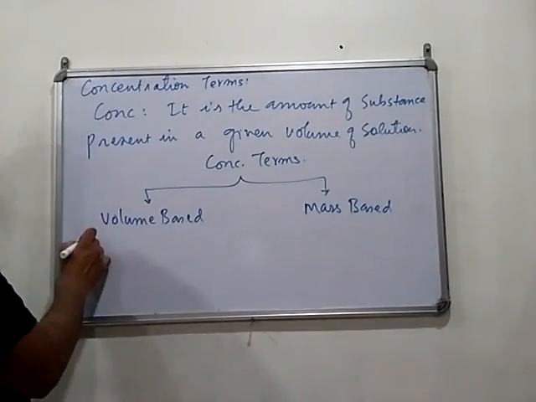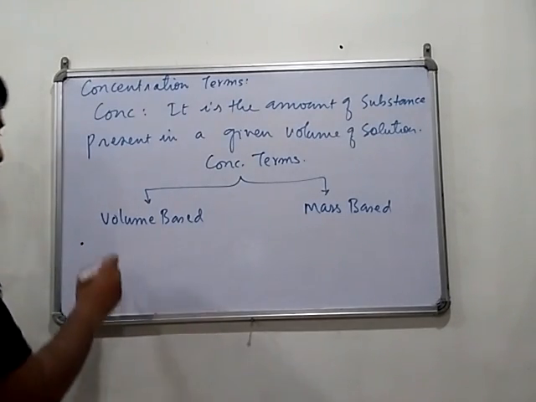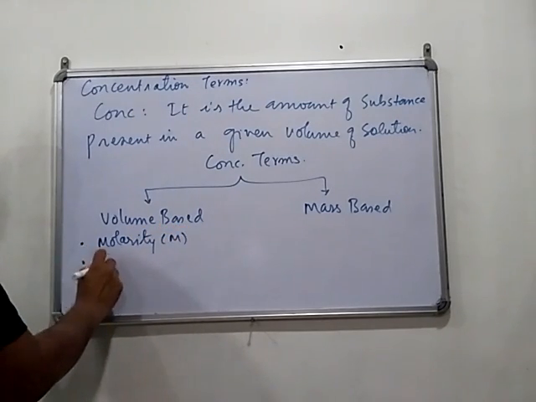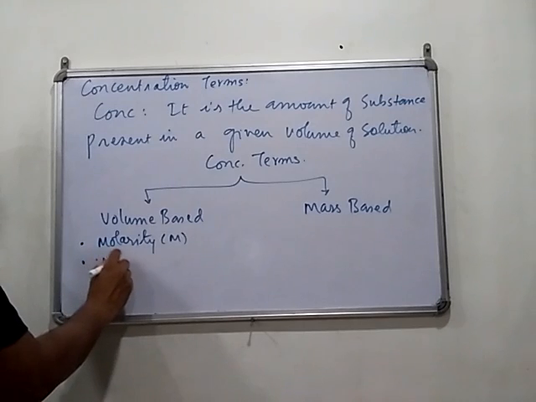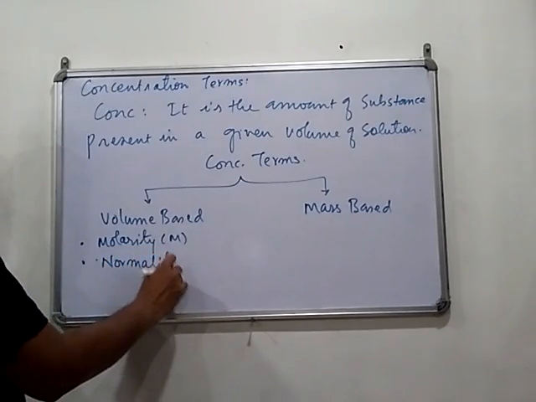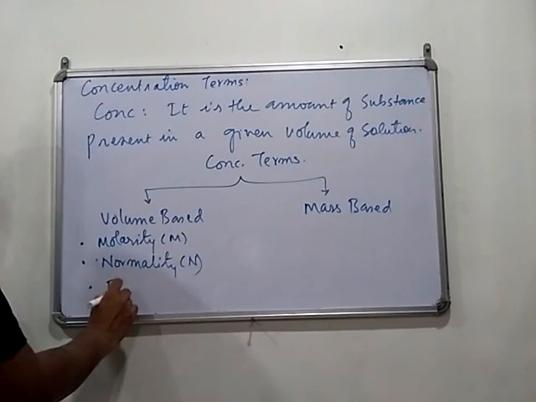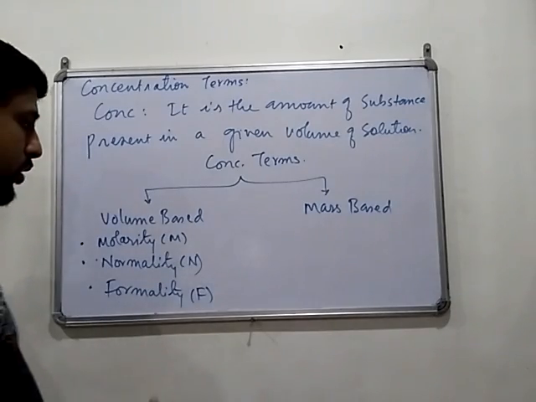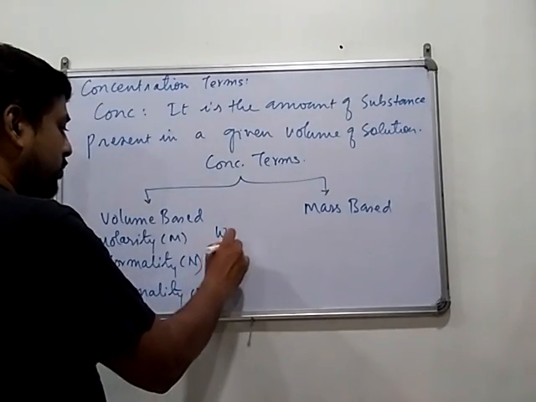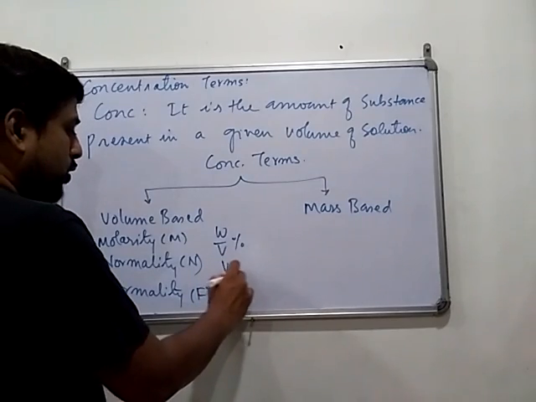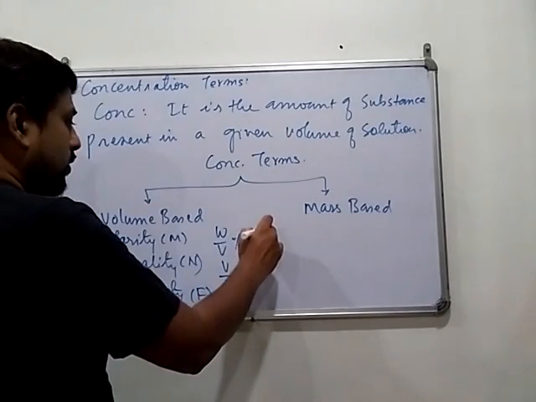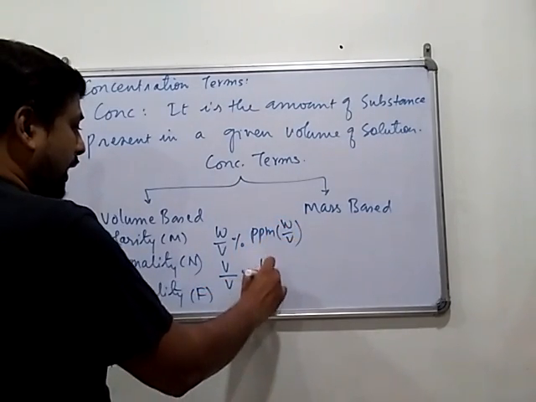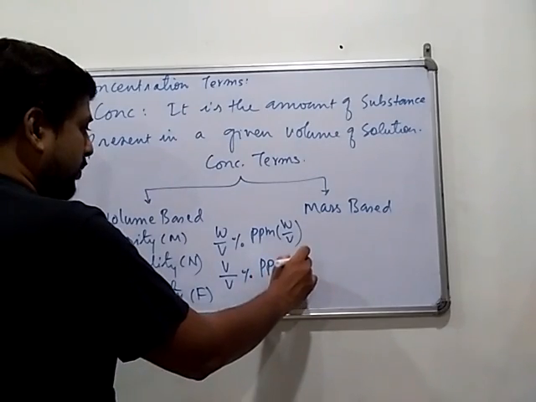Now volume based concentration terms include molarity, which is denoted by capital M, normality, which is denoted by capital N, formality, which is denoted by capital F, weight by volume percentage, volume by volume percentage, and ppm.